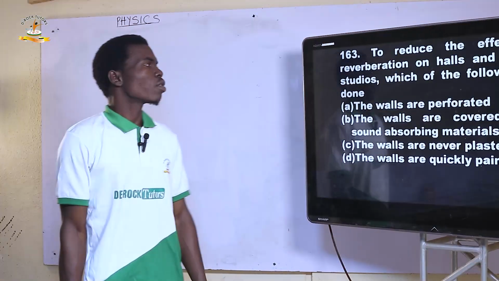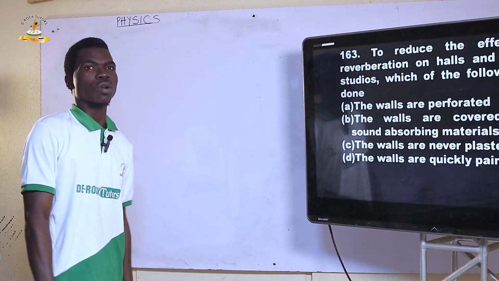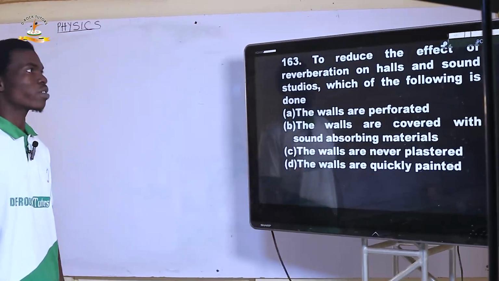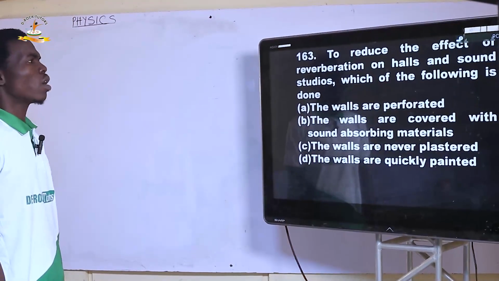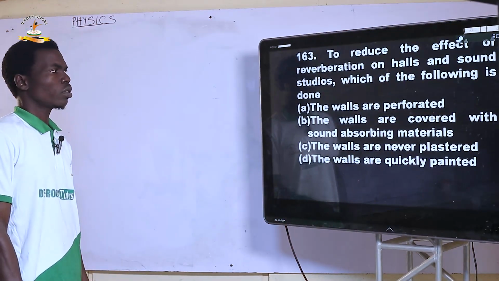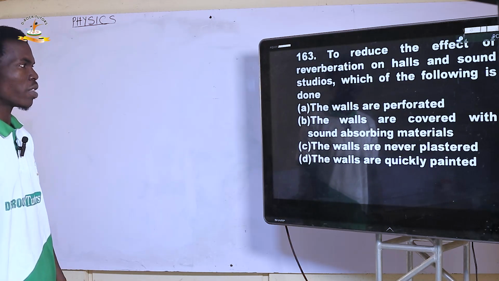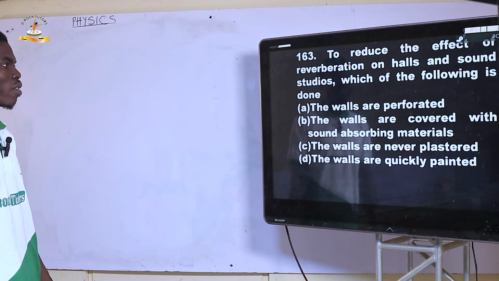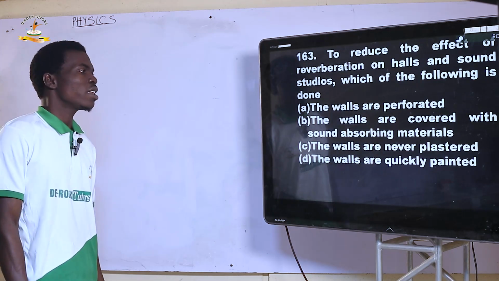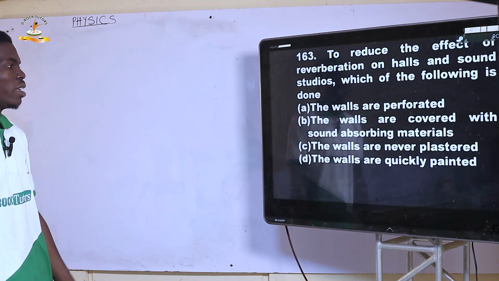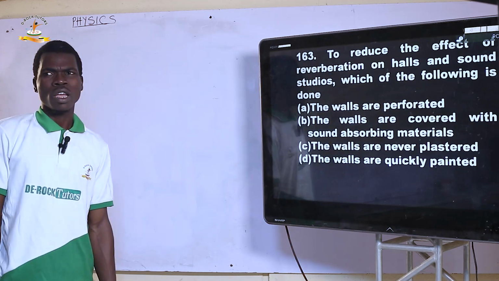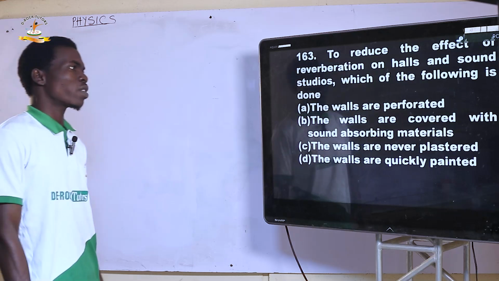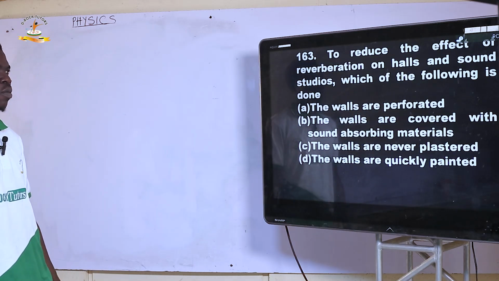Next. So let's look at question 163. To reduce the effect of reverberation in halls and sound studios, which of the following is done? A. The walls are perforated. B. The walls are covered with sound absorbing materials. C. The walls are never plastered. D. The walls are quickly painted. The correct option is going to be: the walls are covered with sound absorbing materials.